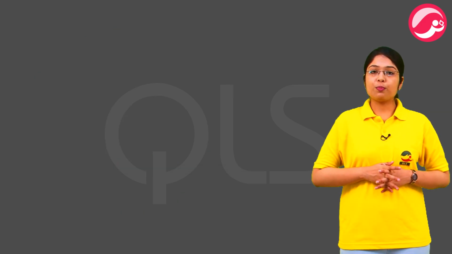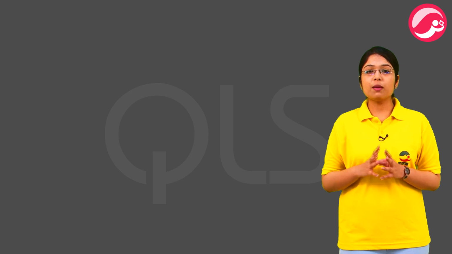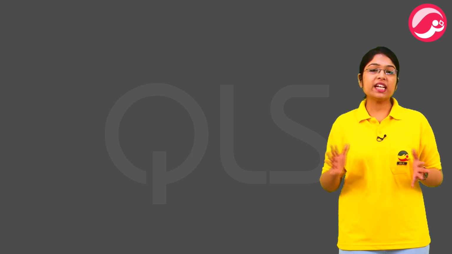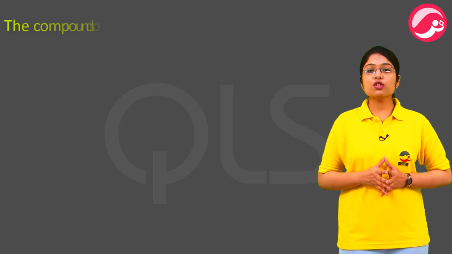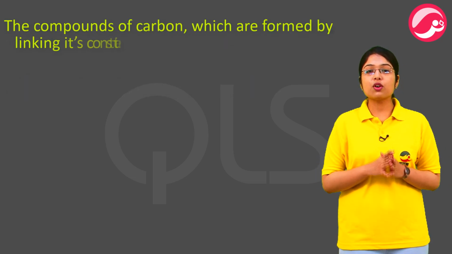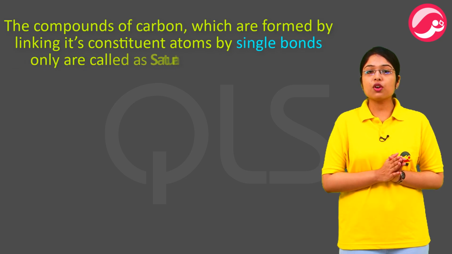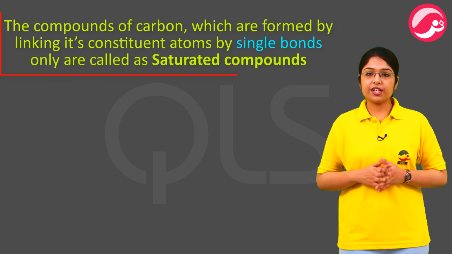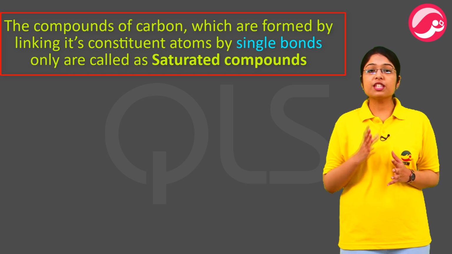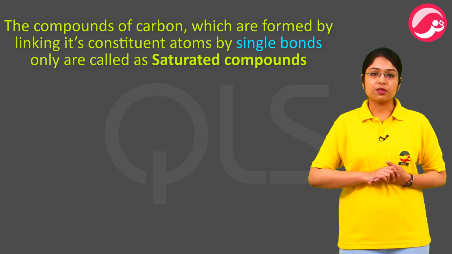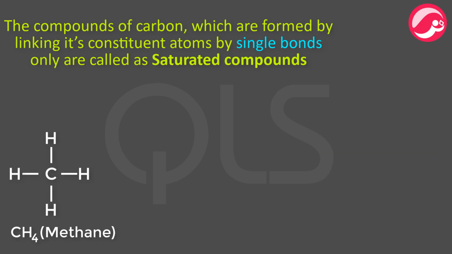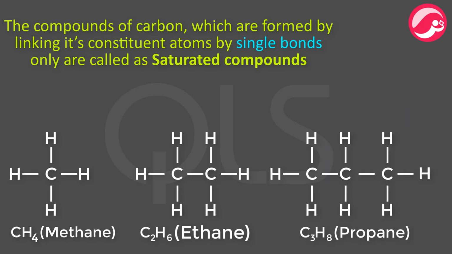Depending on the type of bond used by carbon to form a compound, carbon compounds are broadly classified as saturated and unsaturated compounds. The compounds of carbon which are formed by linking its constituent atoms by single bonds only are called saturated compounds. ऐसे compounds जिनमें सिर्फ और सिर्फ single bonds ही present है उन्हें हम कहते हैं saturated compounds. For example, methane, ethane, propane and etc.